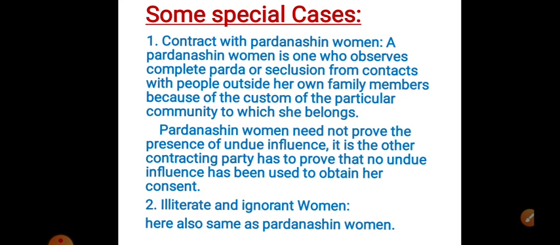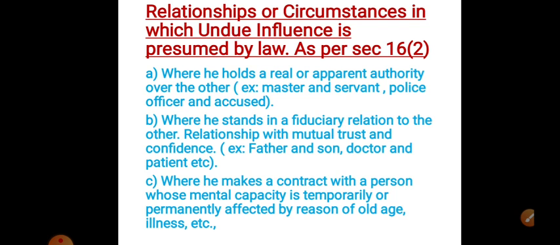And one more thing we'll see, Section 16 subsection 2 of the Indian Contract Act: undue influence is presumed by law in the following relationships. What are the main relations coming under undue influence?